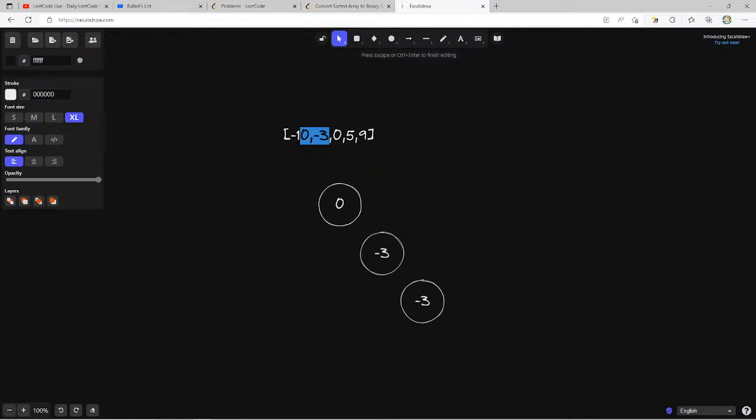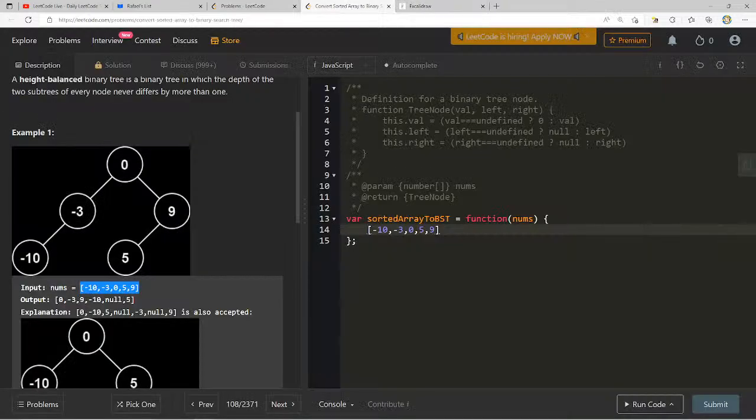When I say left half, I mean the half to the left of our current midpoint, and the right half, the half to the right of our current midpoint. So you can actually make this really nice. Let's think about our base case. If we get an empty nums, so if not nums or nums.length is equal to 0, we can just return null.